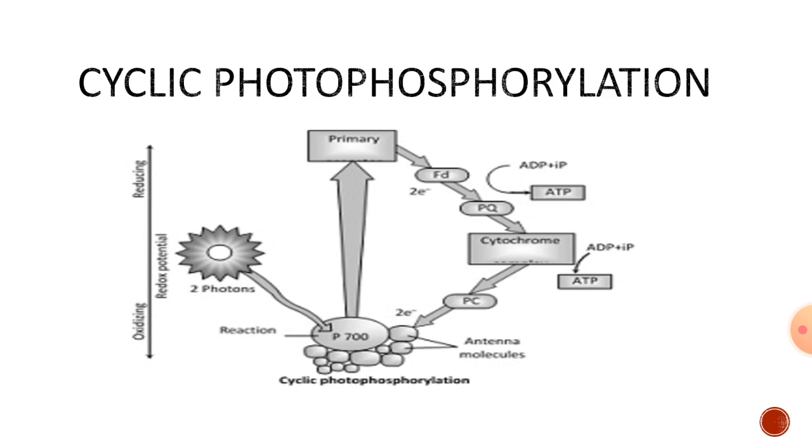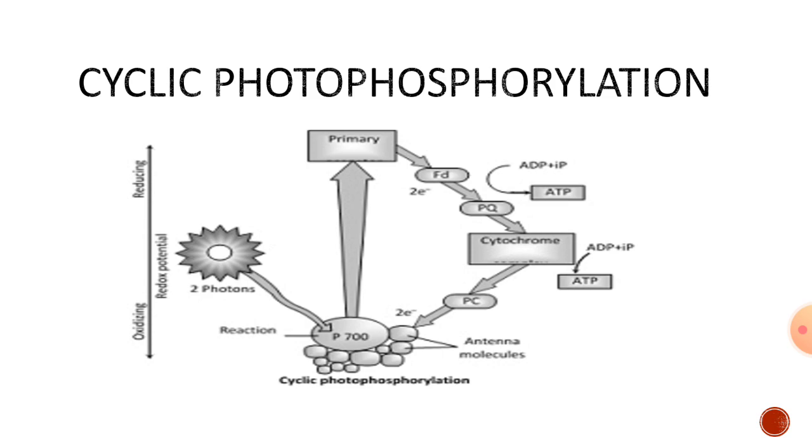First and foremost, we have to know a little about photosystem 1. As we all know, photosystem 1 has two parts. One is the reaction center, that is P700, and the antenna, together called light harvesting complex. These antenna molecules are nothing but chlorophyll molecules, whereas the reaction center is only a single chlorophyll A molecule.